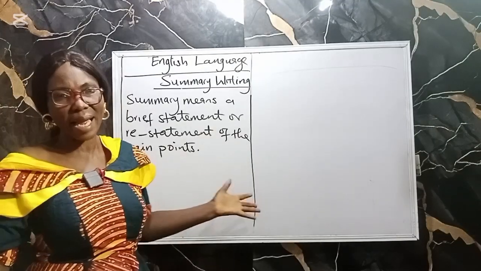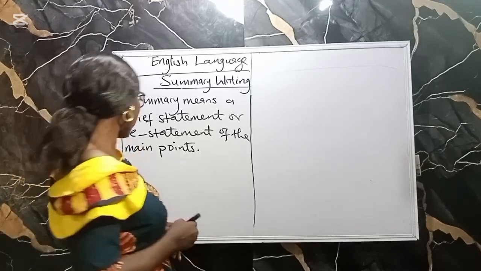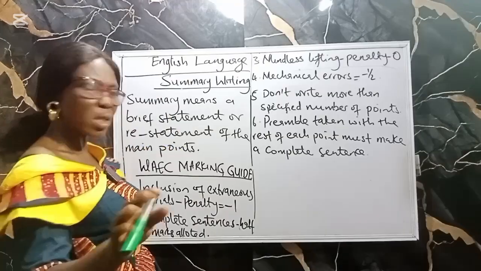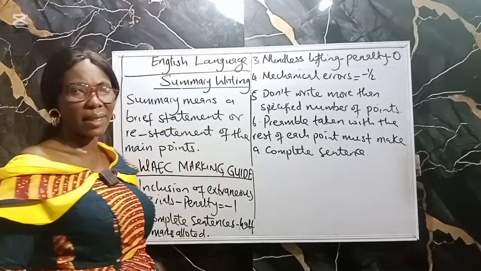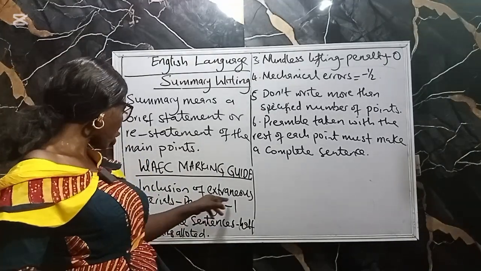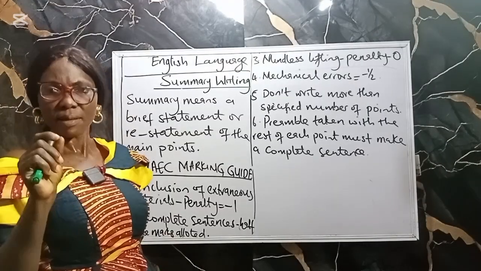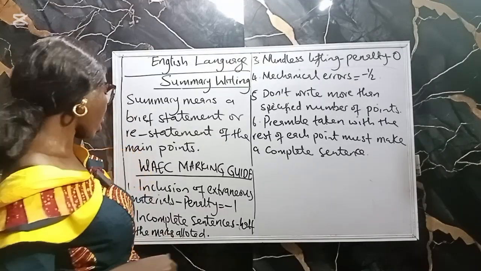What is their marking guide like? So let's write them out now. This is the WAEC marking guide. Let's explain it very well. The first one is inclusion of extraneous materials, and the penalty is -1. What does it mean?